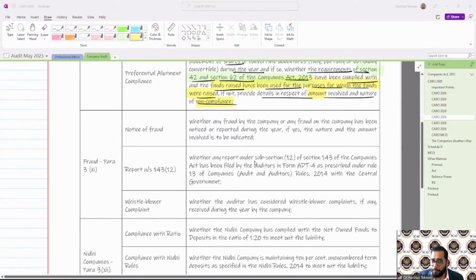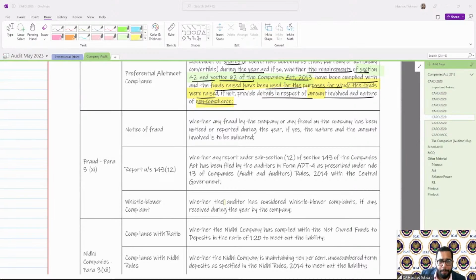Next para, we already saw some part of it in our section 143(12), that is reporting for fraud. Clause 3(xi). Now what does it say? Whether any fraud by the company or any fraud on the company has been noticed or reported during the year. If yes, then the nature and the amount involved. So any fraud, without any limit. It's not above 1 crore or less than 1 crore, any fraud by the company or on the company noticed or reported during the year.